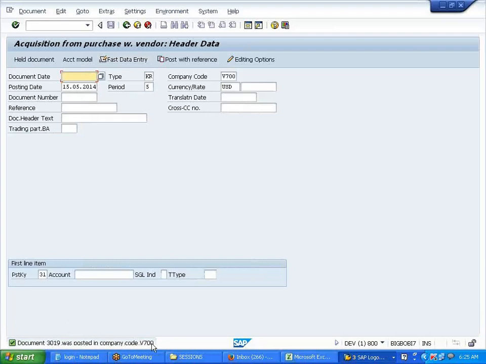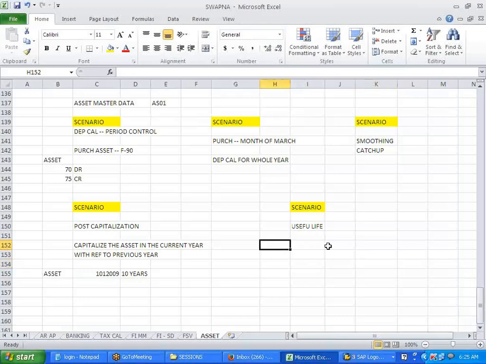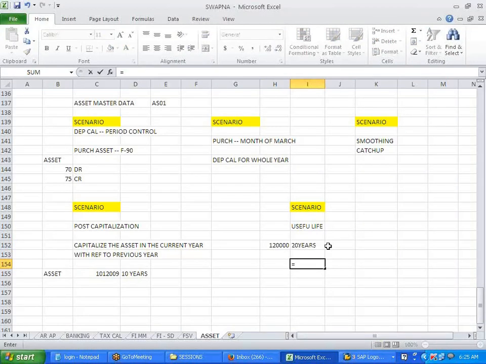Document 3019 was posted in company code V700. Okay. Now what should be the depreciation? 120 means 10 years, 20 years, right? 6,000.